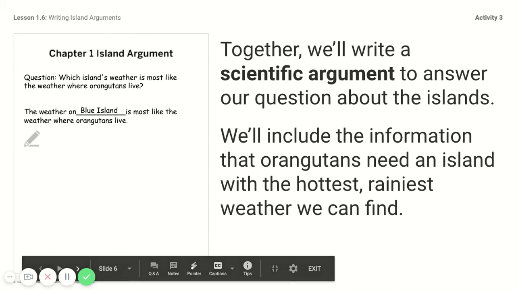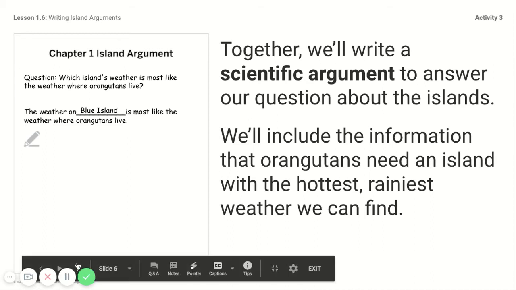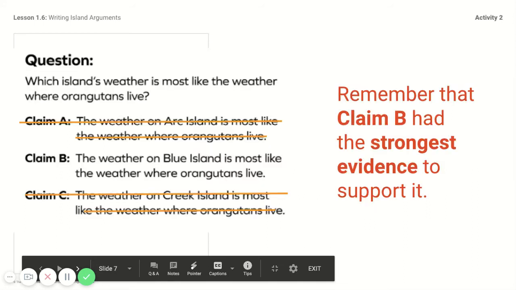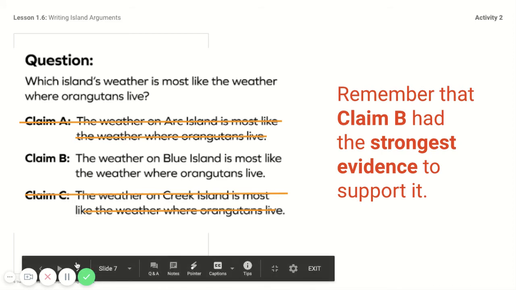So together we're going to write a scientific argument to answer our question about the islands. We'll include the information that orangutans need an island with the hottest, rainiest weather we can find. That's our base claim. Remember that claim B had the strongest evidence to support it. Last time you worked on science, you noticed that Blue Island had the best data to support that it would be a place most like the orangutan's natural habitat.